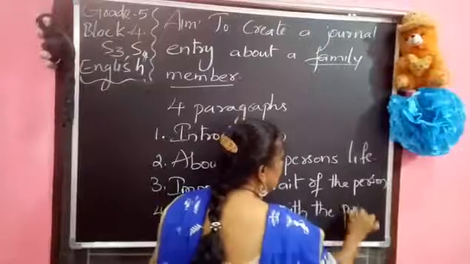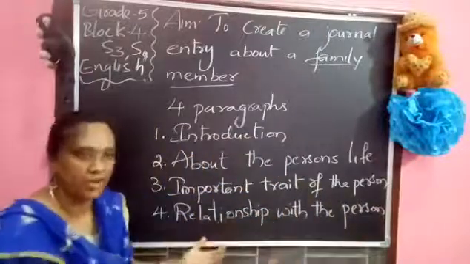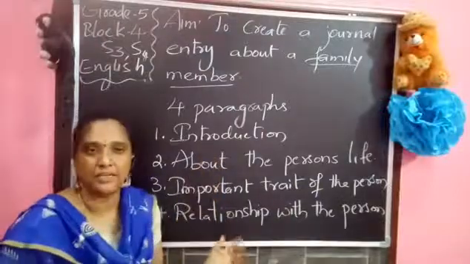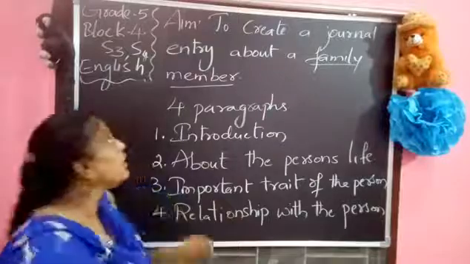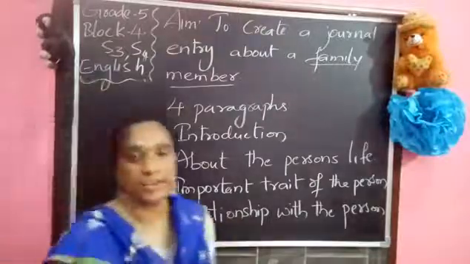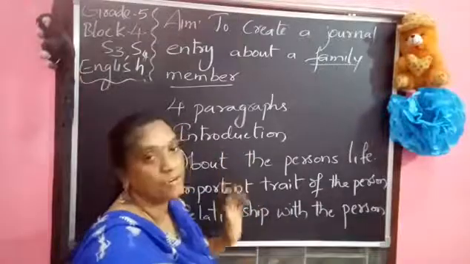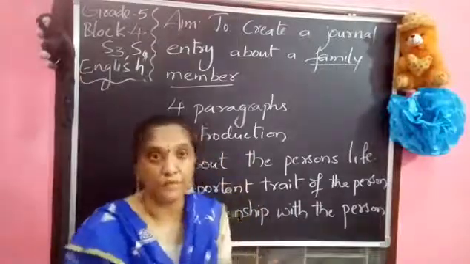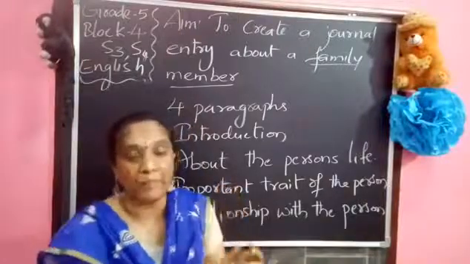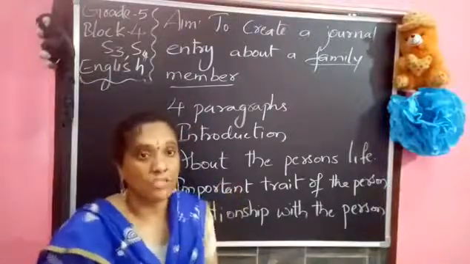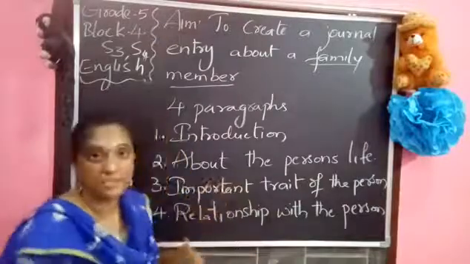Now children, basing on this journal entry, what the important trait is and what your topic sentence is, you want to complete your volume. Here you are going to write S3 and S4. S4 is nothing but the checking. Check whether you have written the 4 paragraphs, whether you started with simple present, whether you have written with capital letters and full stops in all your sentences, and whether the topic sentence is there or not.